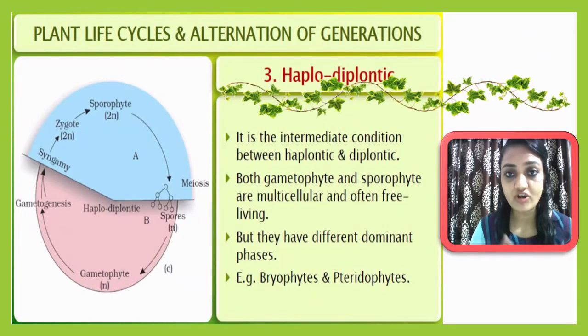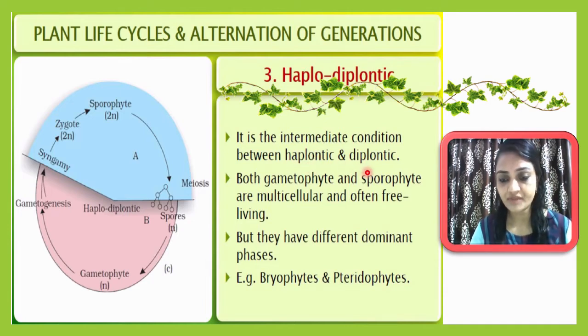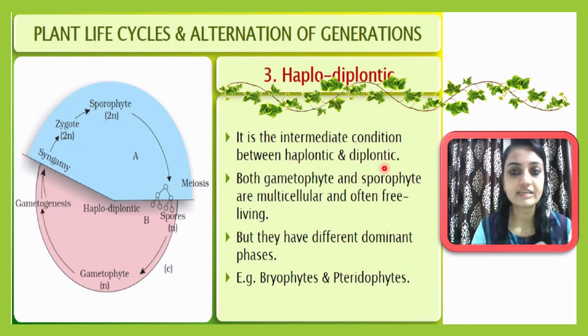The next pattern of alternation of generation is the haplodiplontic type of pattern. Let me try to explain what the haplodiplontic type of pattern is. It is the intermediate condition, in between the haplontic and diplontic. So here there is equal weightage between haplontic and diplontic. No one is dominant. Previously we learned about the haplontic and diplontic, in which one phase is dominant, but here there is equal weightage of both.